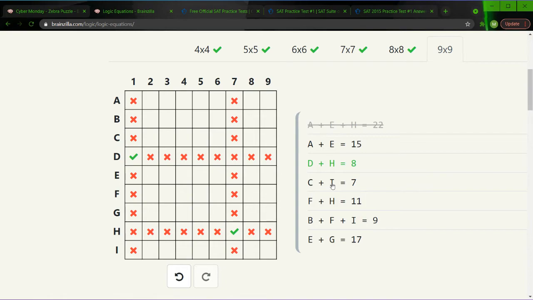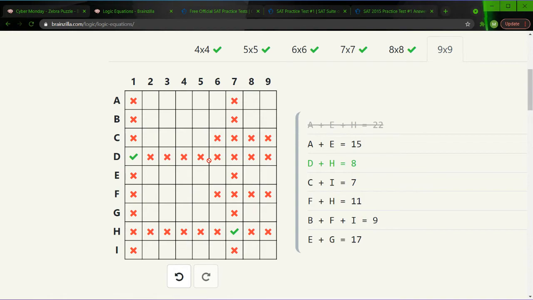We have C plus I is equal to 7. So that means C must be less than 7 and I must be less than 7. So we can eliminate 8 and 9 for both. Considering 7 was already eliminated, we can eliminate all the higher values. And we also can eliminate 6 for both of them, because the only way C plus I is equal to 6 is if one of them is 1. However, D is already 1, which makes it impossible. So it's either 2 and 5 or 4 and 3, which is good. We eliminate that rather quickly.